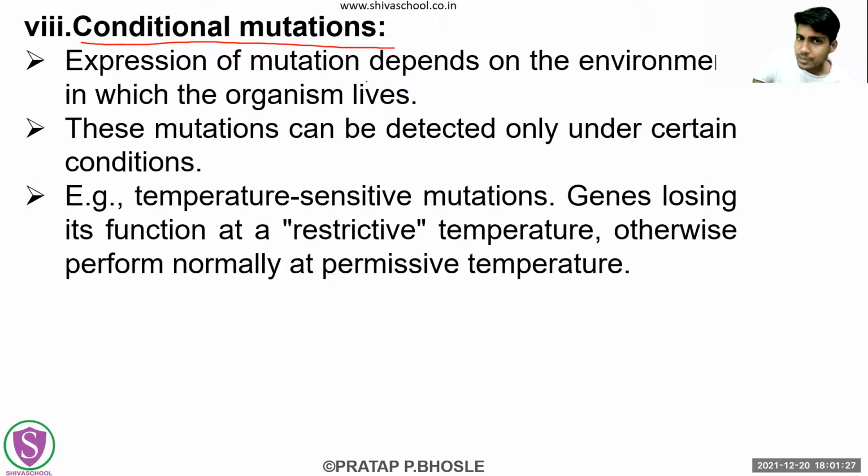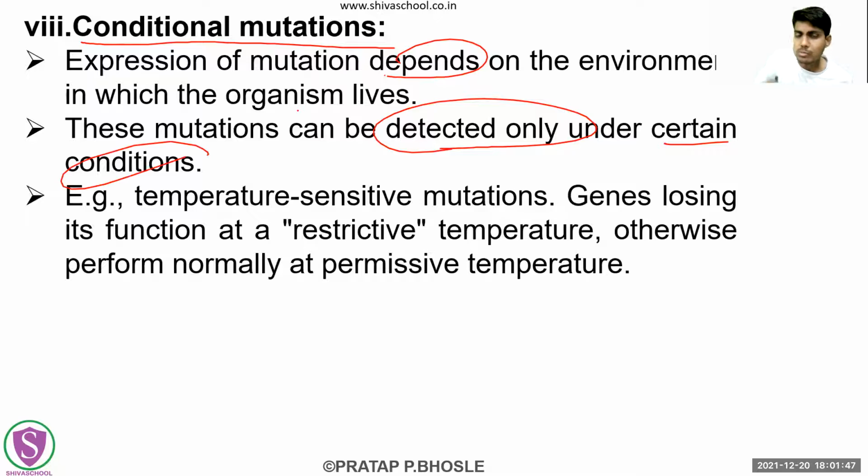So the expression of these mutations will depend on the environment. Their expression depends on the environment they are in. Maybe these mutations will not show any effect, but if they are subjected to a particular environment, then they may show their effect. So these mutations can be detected only under certain particular conditions.